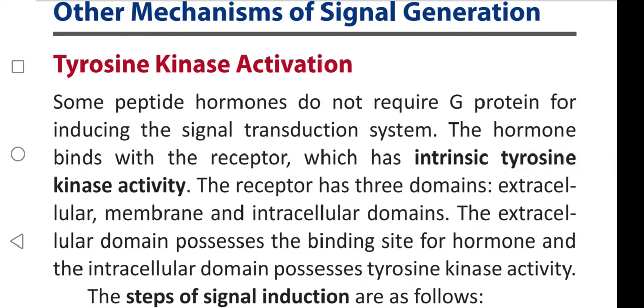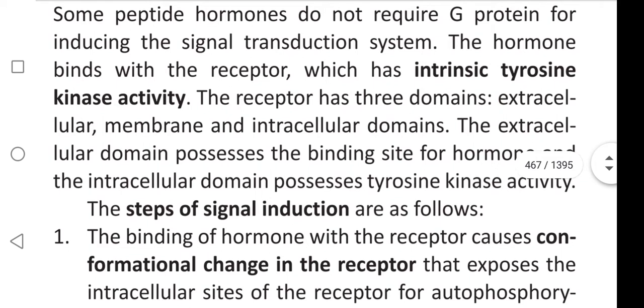Some peptide hormones don't require G protein for inducing the signal transduction system. The hormone binds with the receptor, which has intrinsic tyrosine kinase activity. The receptor has three domains: one is extracellular, another is membrane, and the next is intracellular.